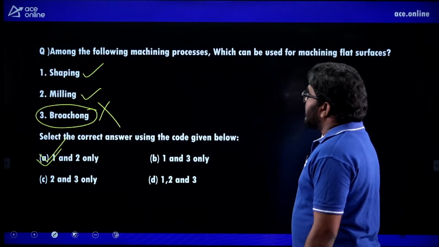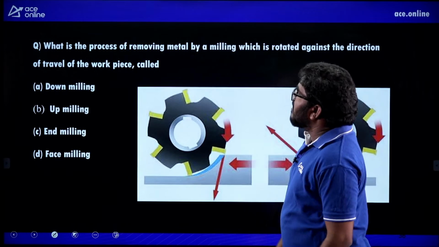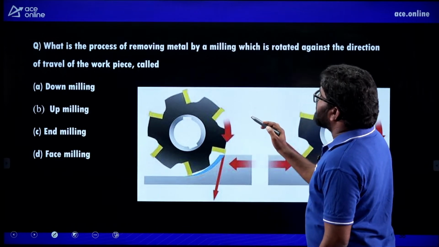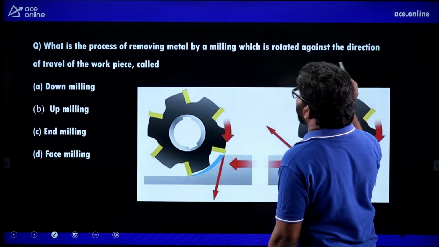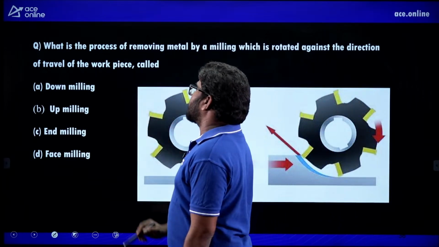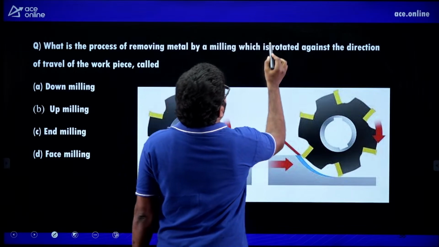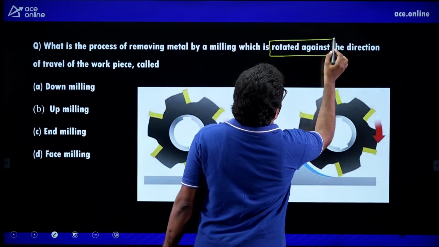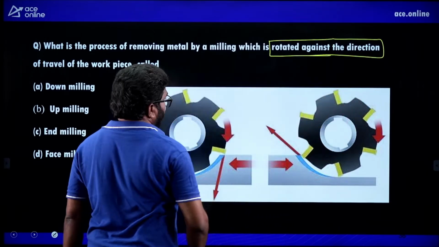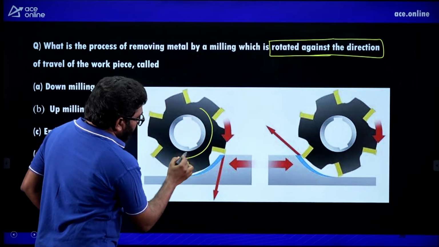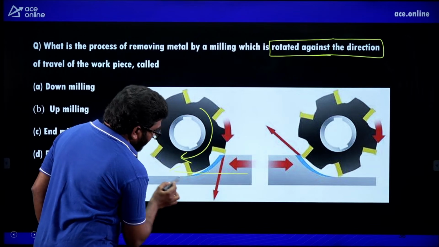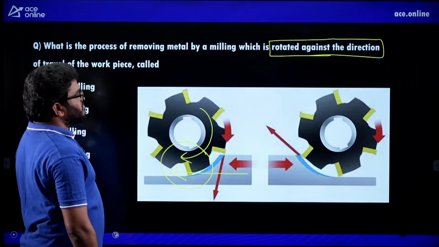Next question. What is the process of removing metal by a milling cutter which is rotated against the direction of travel of the workpiece? Rotated against the direction of travel. Now see the diagrams here. This is rotating like this and this is also rotating like this, same direction.